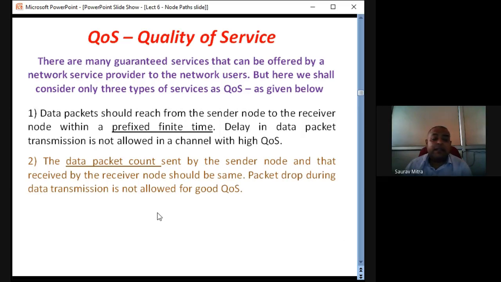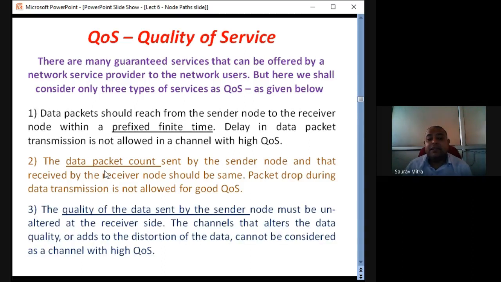It should not happen that I am sending 15 packets from here but receiving 20 packets there, or I am sending 15 packets from here and receiving 10 packets there. So packet drop during data transmission is not allowed for good quality of service. A good courier service will send the packet very properly, and whenever they deliver, we will check that the object delivered is in proper count. And the third thing is the quality of the data